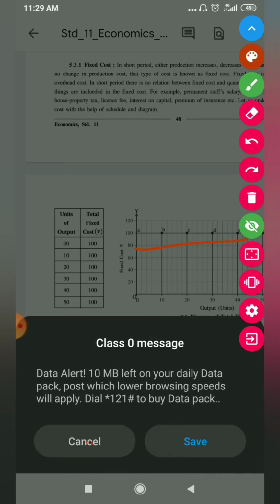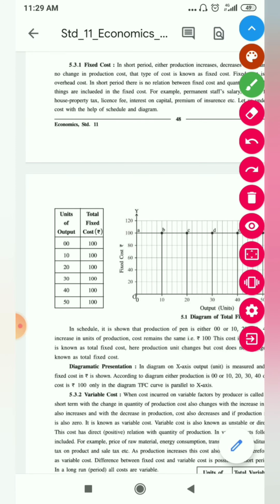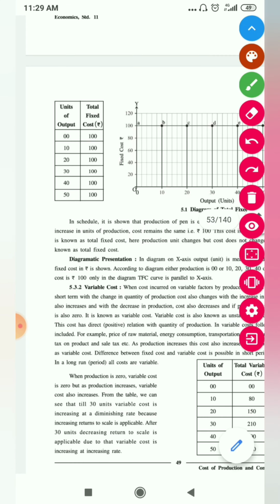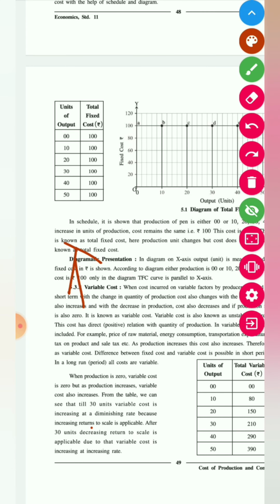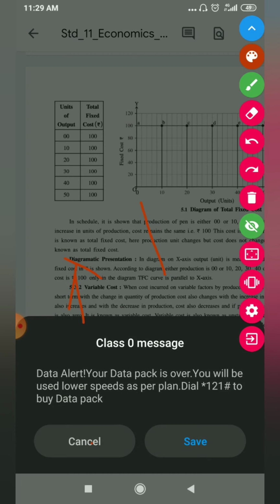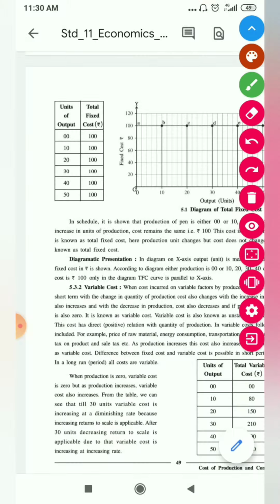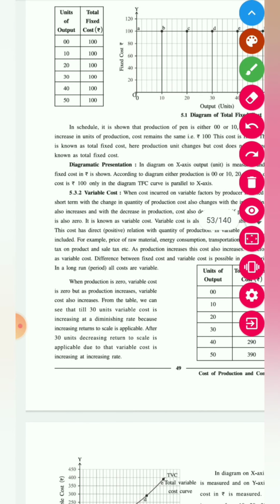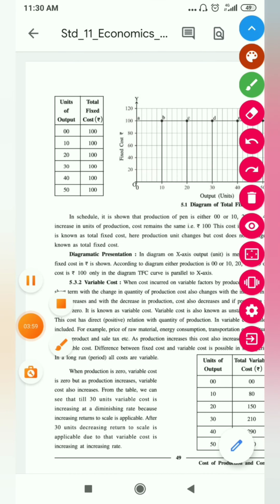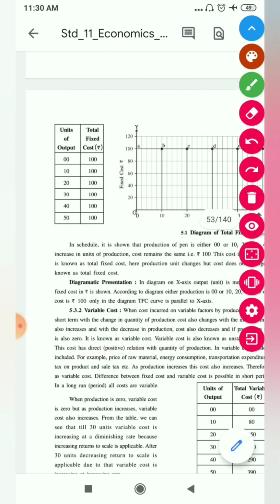As I told you, the cost which increases with the increase in production and decreases with the decrease in production is known as your variable cost.